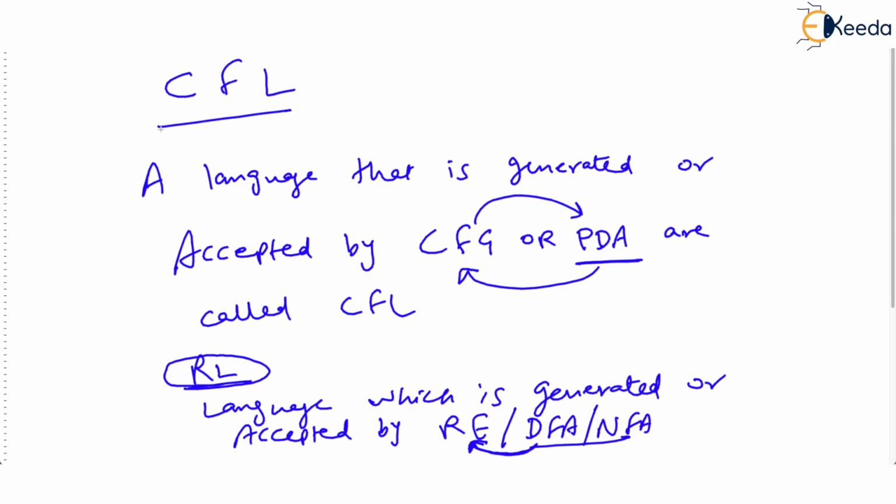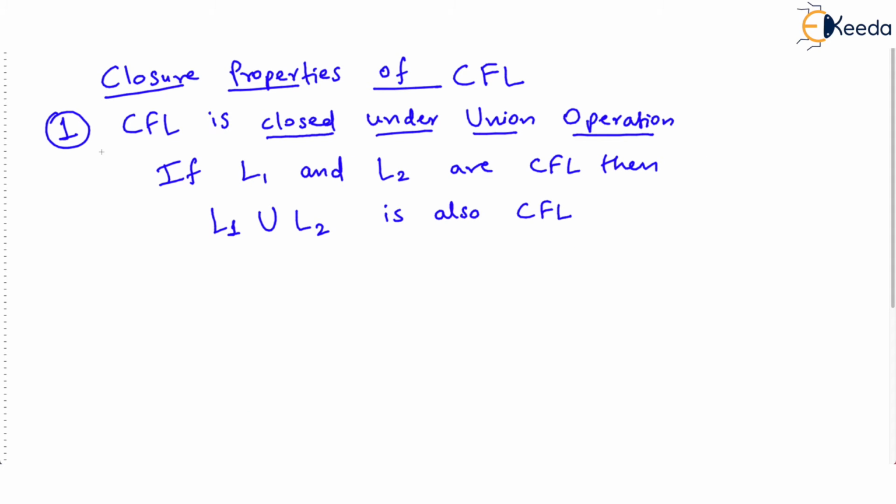We are about to learn what are closure properties of context free language. And remember, this language is generated by context free grammar. Okay. So the first closure property is CFL is closed under union operation. What it means is, if you are given any two languages L1, L2, and you are told that L1 and L2 are context free languages, that means they have been generated by using context free grammar or PDA, then the union of these two languages is surely a context free language.